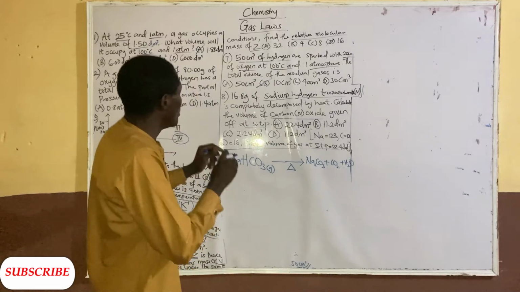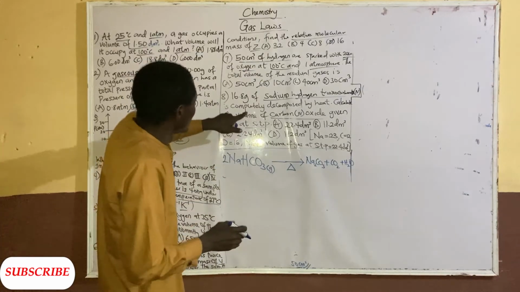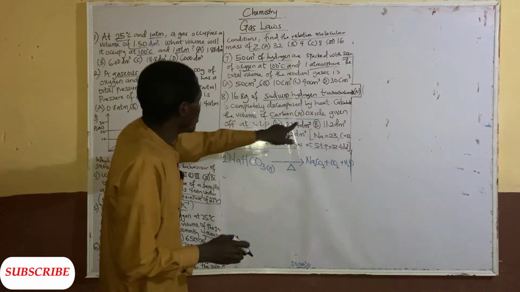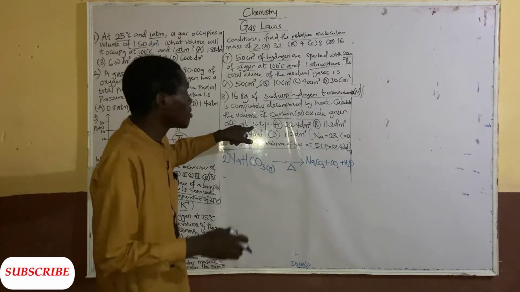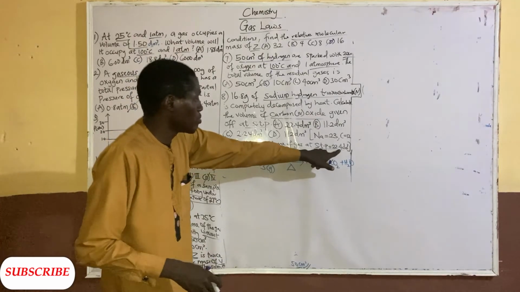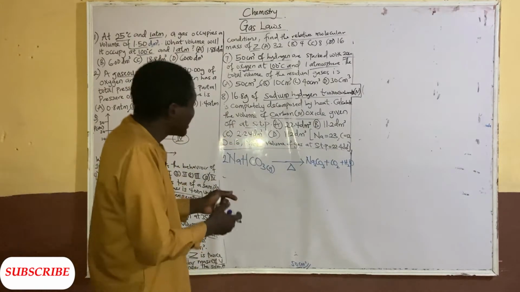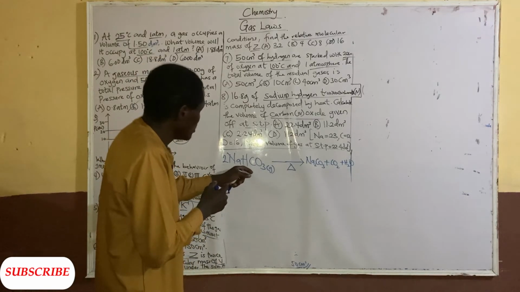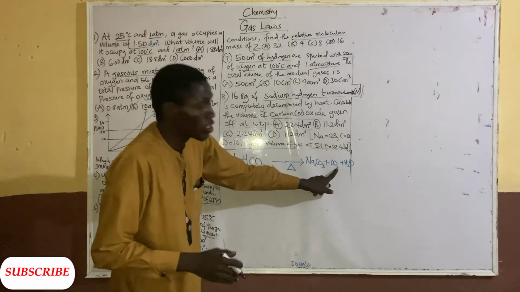So now, if you have a balanced equation, we can see what we are asking for. We are told that it is at STP, so we are talking about molar volume here. Molar volume at STP is 22.4 dm3. So we are going to relate the number of moles of this with the number of moles of CO2 produced.